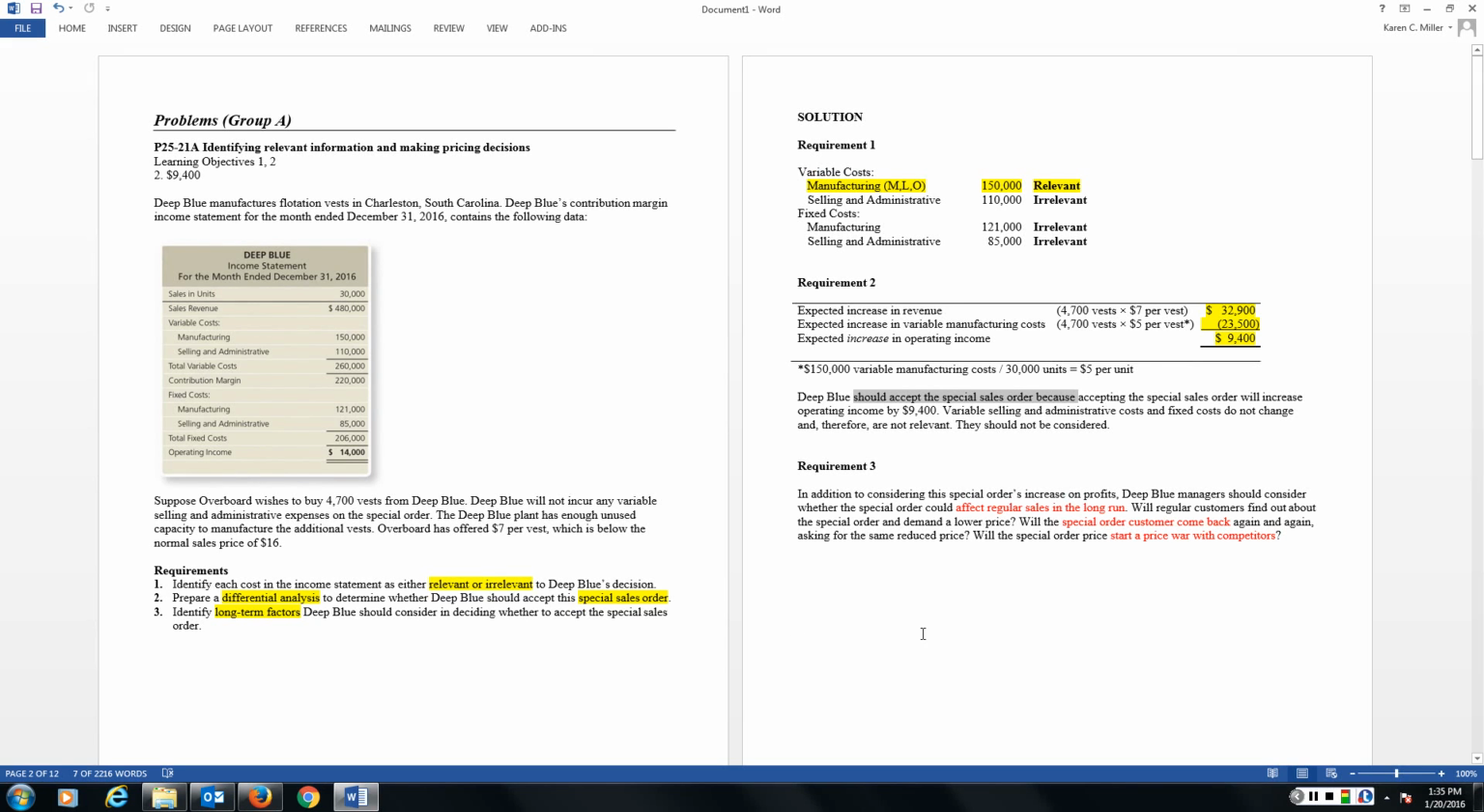Will the special order price possibly start a price war with my competitors? What if the special order customer goes out and tells someone, hey, I can buy it from Deep Blue for $7, and we start a bidding war in the industry. So we have to be very careful and consider all of the long-term and qualitative factors that are associated with this problem. But you can see that the contribution margin approach and our differential analysis give us the quantitative information that we need to start our analysis, our dialogue, and our discussion.